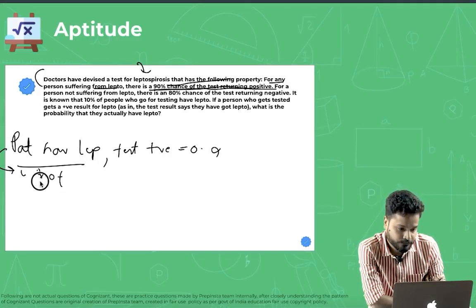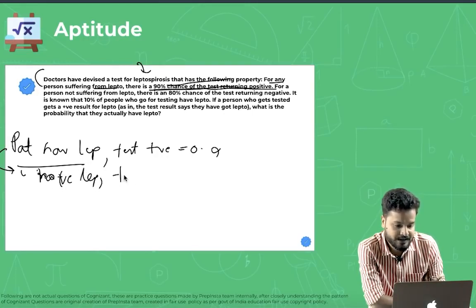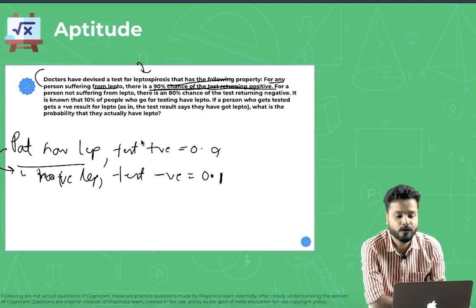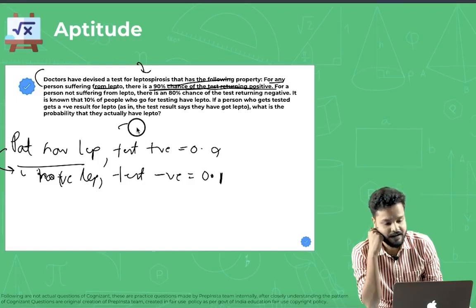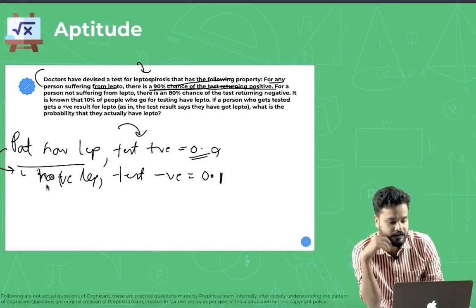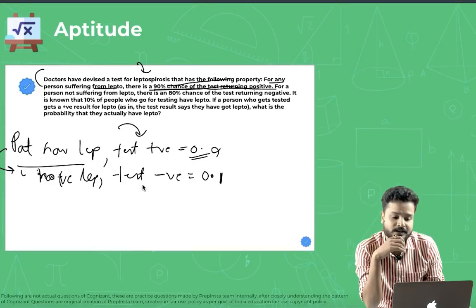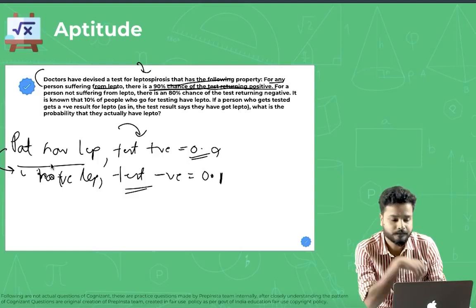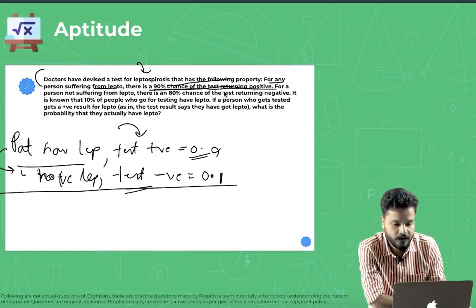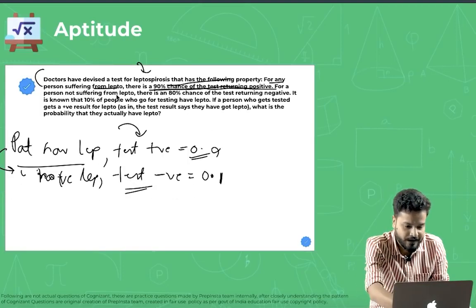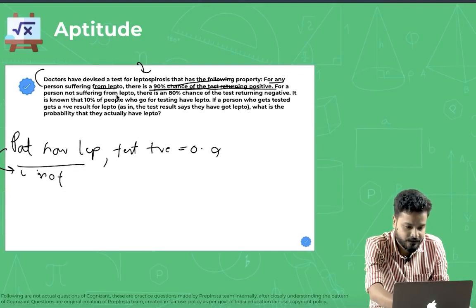So similarly in this case, person having lepto and test negative would be 0.1. For a person having lepto, the chances that his test will turn positive is 0.9, so the chances that the test would come negative would be 0.1. Okay, let me write it a little neater for you.